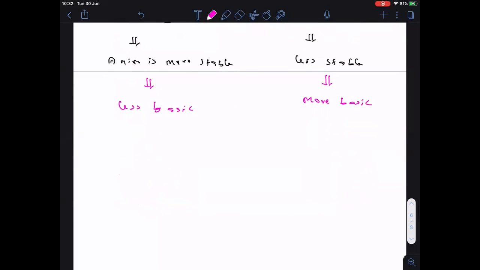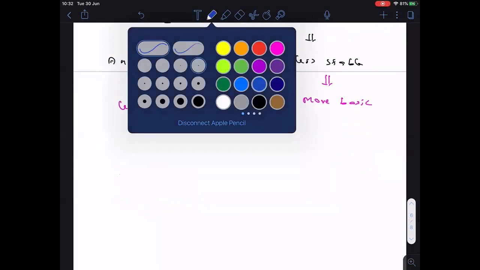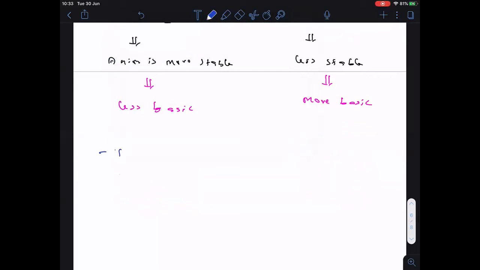Now, let us see why NO2 is having more minus I power than fluorine. So, this is NO2 and this is fluorine. In case of NO2, the pi bond will go towards oxygen due to its high electronegativity. Then nitrogen gets a positive charge here.